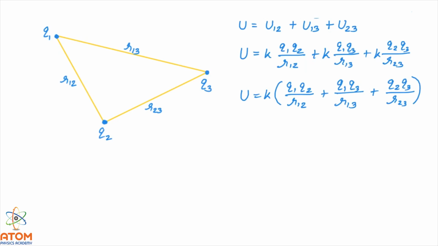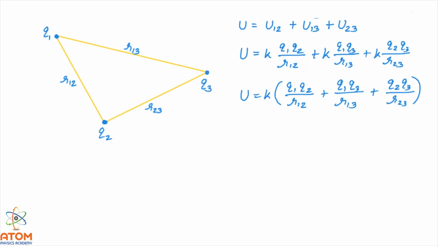Here one important point to be noticed is that this equation is independent of the position vectors of these charges, meaning R1, R2, R3. It is not depending on R1, R2, R3. This R12 is the distance between 2 charges, it is not the position vector. R13 is also the distance between 2 charges, and R23 is also the distance between 2 charges. So this equation is independent of the position vector.